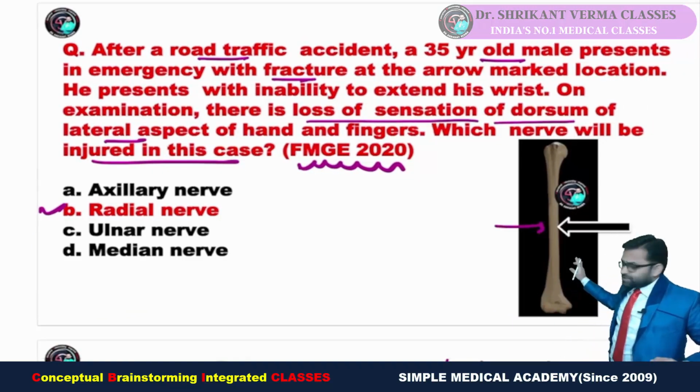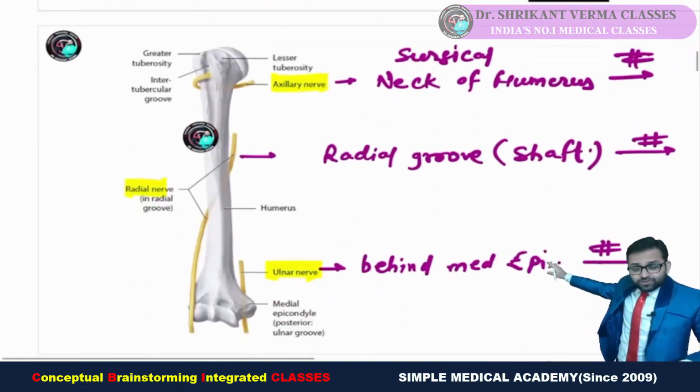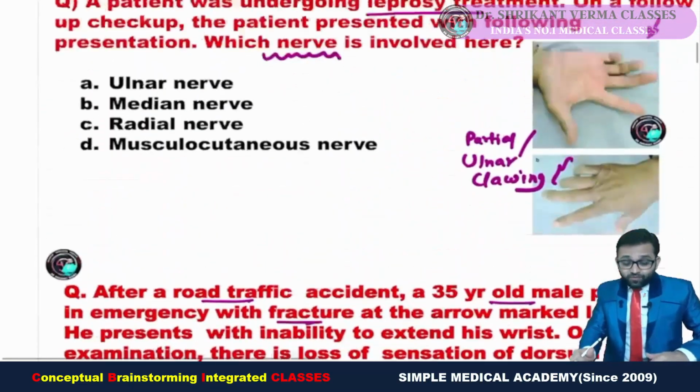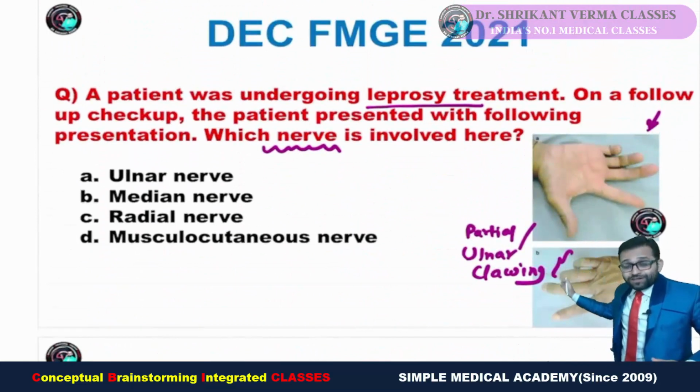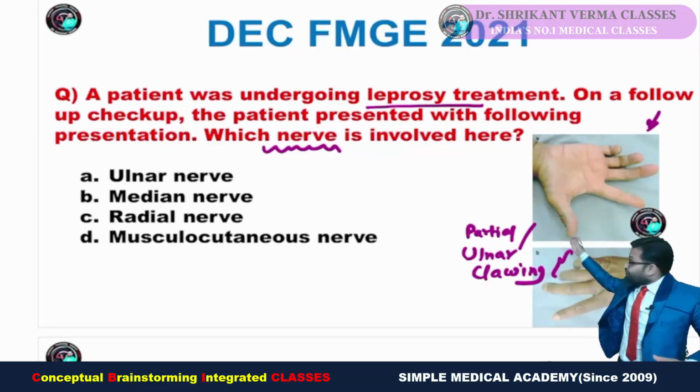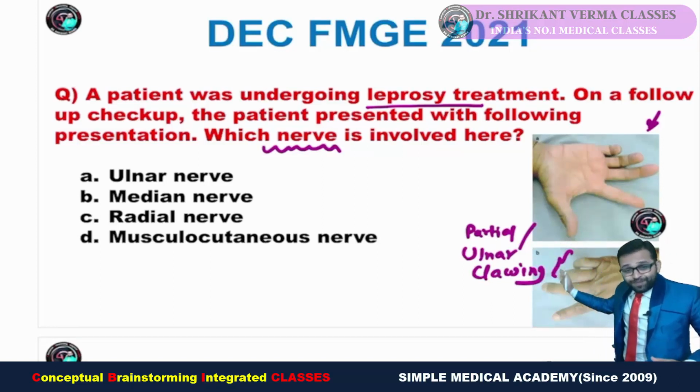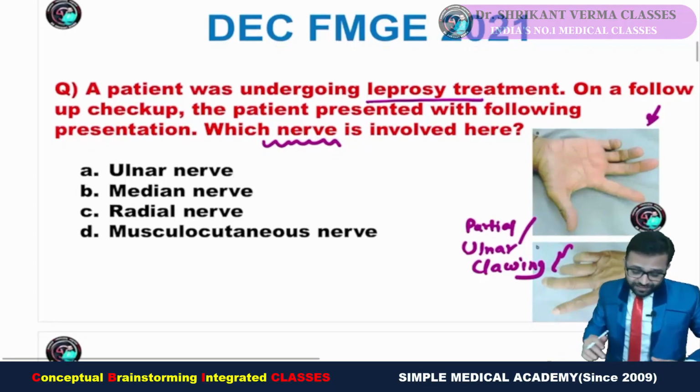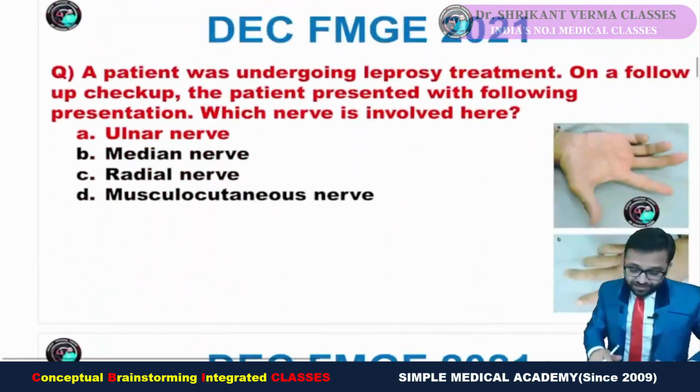This means the relation of the humerus with the nerves in the arm, and the different injuries, are all your frequently asked question pattern. So there is no kind of surprise for such a question. It was an expected question. It is a very easy question. Fine.